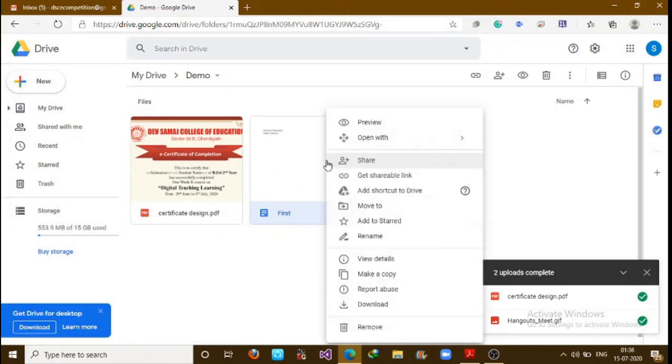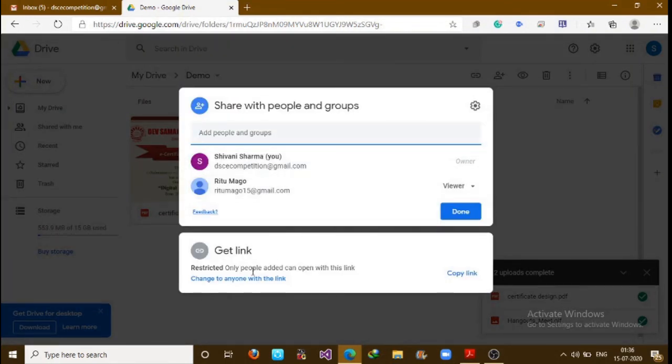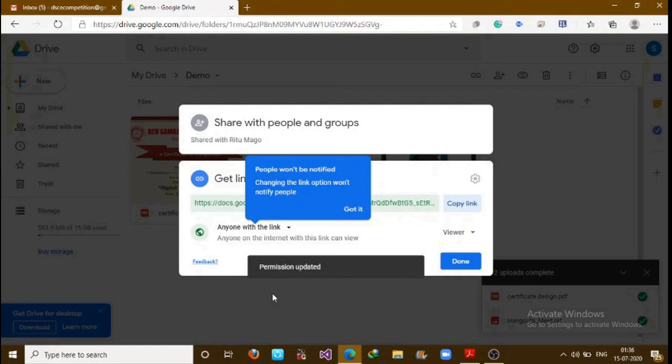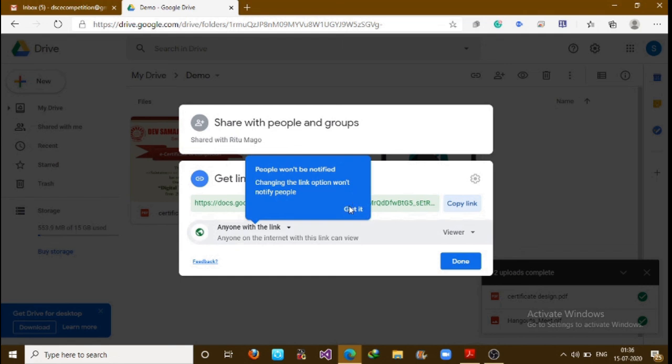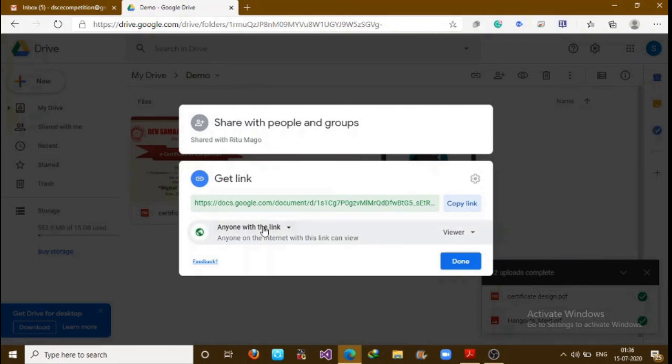Next, the second type is get a shareable link. So what you can do is go to share again and click on it. Change link, change to anyone with the link. Now in this, you are not putting any email ID here. You just simply copy this link and paste this link on the WhatsApp group, on the Telegram group, or any other, or you can also mail it, etc. Before doing that, you have to make these very important changes here.